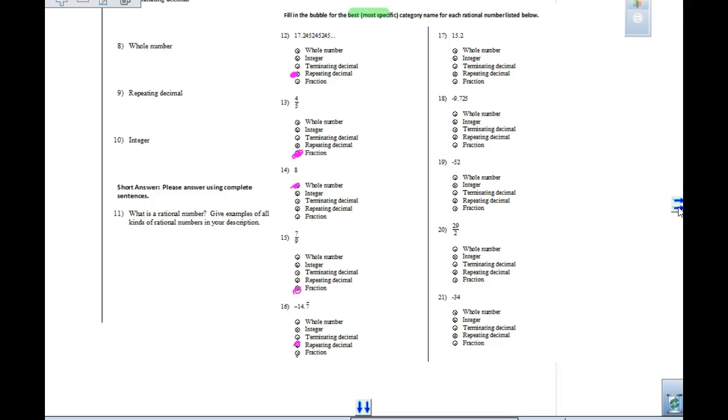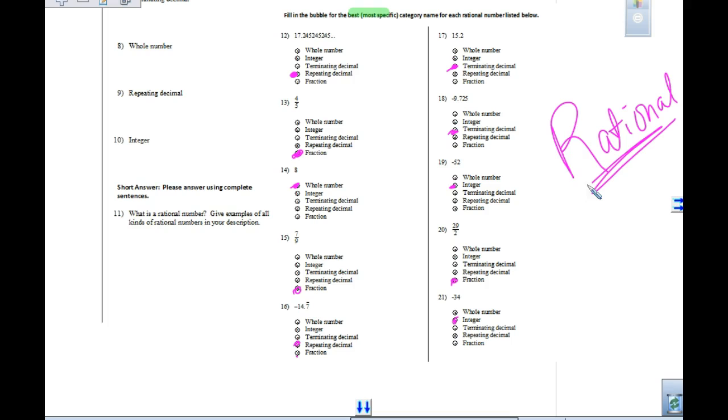Okay. 17 should be terminate. Should be terminate again. Should be integer. Fraction. Now, every single one of these categories is a what from yesterday? What kind of numbers? Every single one from 12 to 21. All of them are rational. Every single one of these on this page is a rational number.